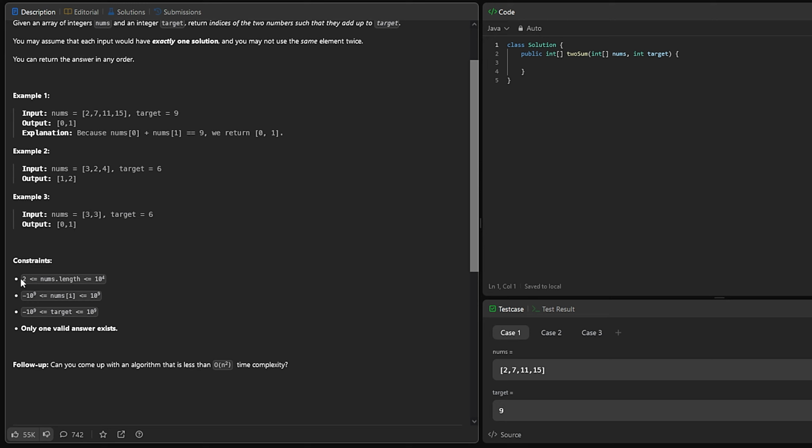And then the constraints, which a lot of people overlook: 2 is less than or equal to the length. All values are going to be from negative infinity to infinity basically, and the target's from negative infinity to infinity. Cool. So there are a lot of ways we could do this. I'm going to copy this over to IntelliJ because I hate the online IDE.